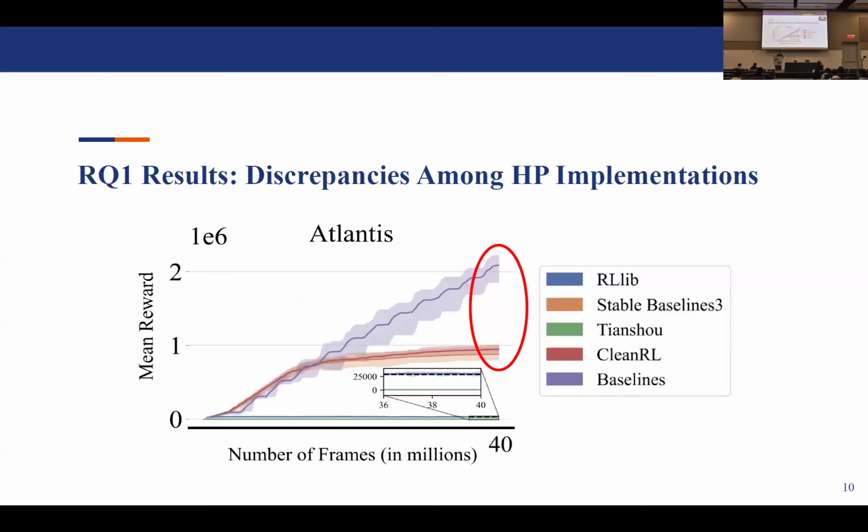We even scoped into a per environment overview, whereby for each environment, we investigated the training curves. And we even saw discrepancies amongst the high-performing implementations themselves. For example, in one environment, we saw that the curves differed between the 3 high-performing implementations, where the curve by OpenAI Baselines attained a mean reward of around 2 million, whereas the CleanRL and Stable Baselines 3 implementations achieve a mean reward of around 1 million. So even among the high-performing implementations, there are discrepancies in some environments.